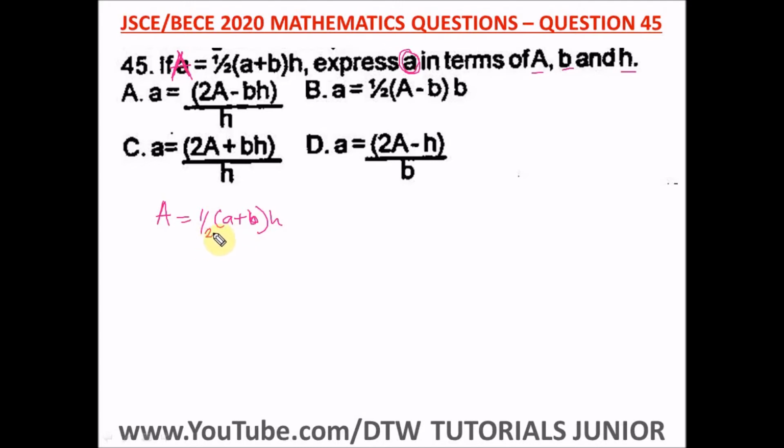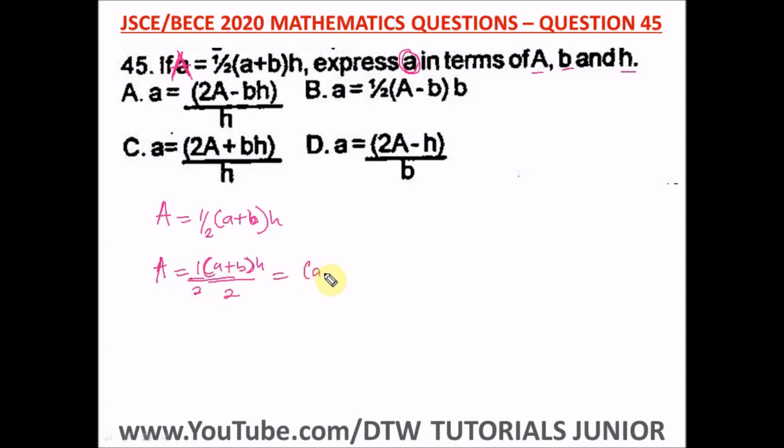So here let's simplify this. We have capital letter A equal to, this half means it's a plus b bracket h divided by 2. This half is just saying like 1 over 2, so just bring the 2 to the bottom here. That's what I did. Let me write this clear.